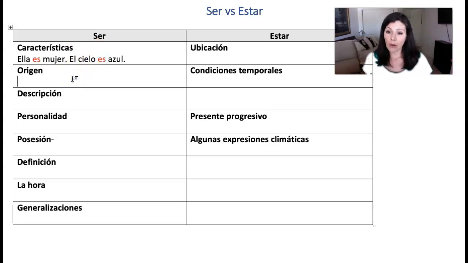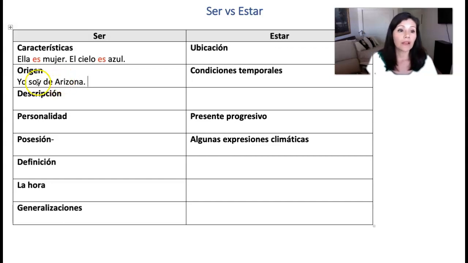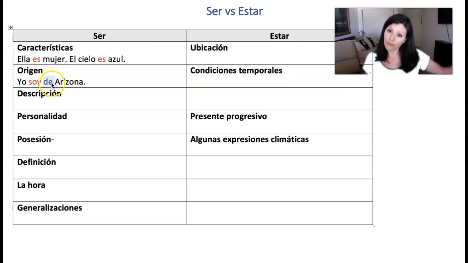Now, if I'm talking about origin, for the most part, we do not modify origin. So I can say, yo soy de Arizona. Notice I am using the verb ser, conjugated in the yo form. Okay? And notice that when I talk about origin, I will use de, to be from.